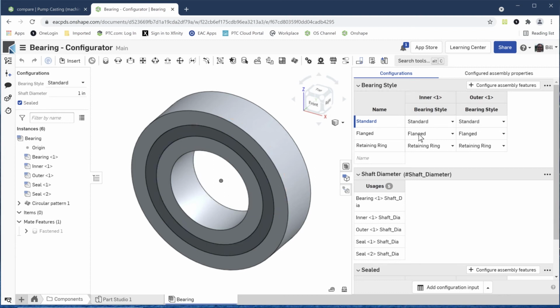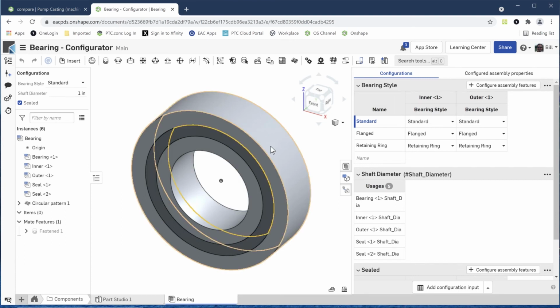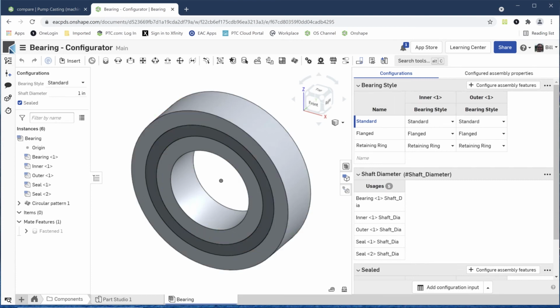I have different features, different aspects of this. So I can have this bearing just kind of flat along the top here. I can have a flanged version, which will put a little flange on the end, or I can have a retaining ring, which has a groove around the outside here. So I'm just kind of turning on different aspects of that, turning on different features in our table here. And that's another aspect of the tables, is that you can also turn on and off different things with the table approach.